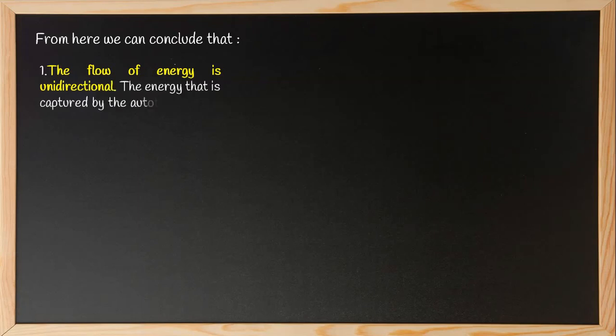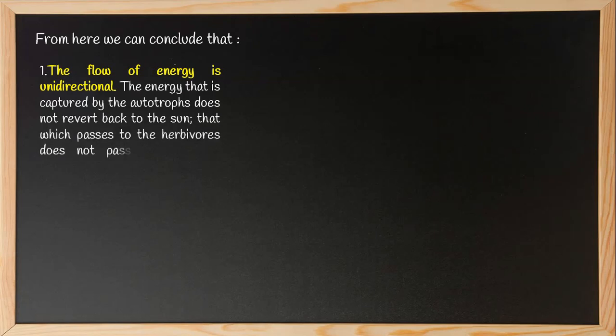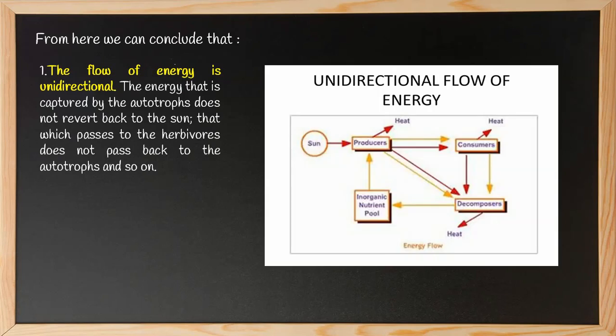From here, we can conclude that the flow of energy is unidirectional. The energy that is captured by the autotrophs does not revert back to the sun. That which passes to the herbivores does not pass back to the autotrophs, and so on.